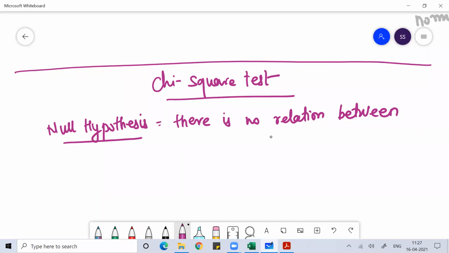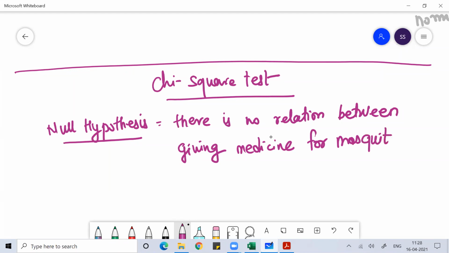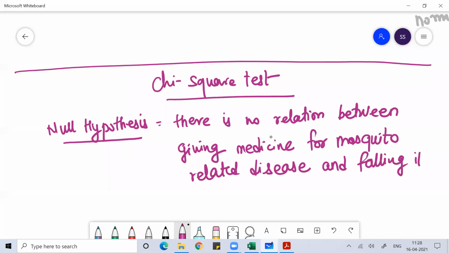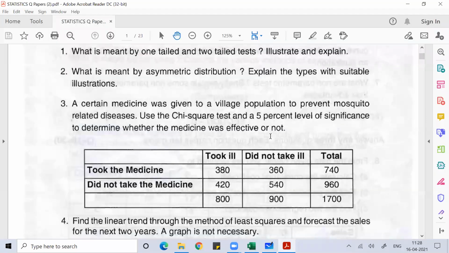There's no relation between giving medicine for mosquito related disease and falling ill. So the people are either falling ill or they are not falling ill.